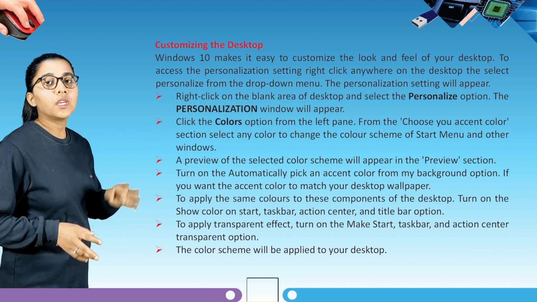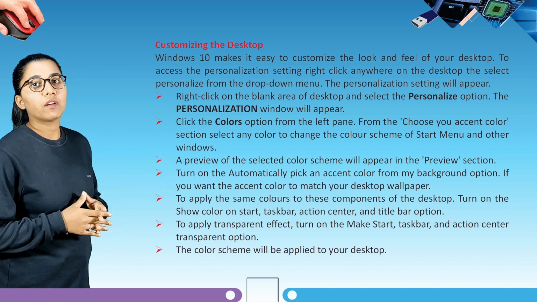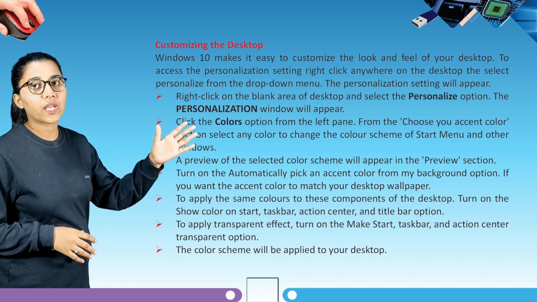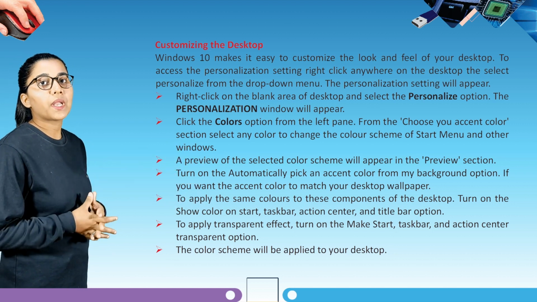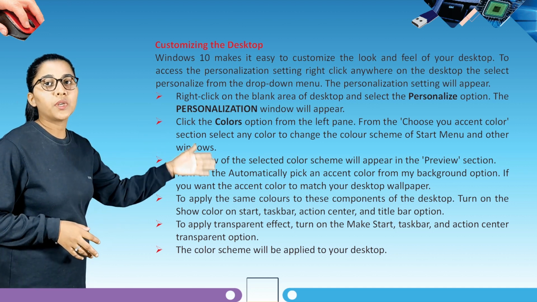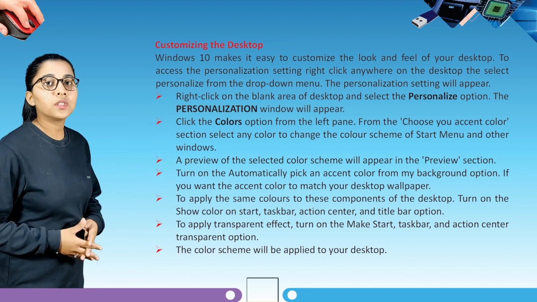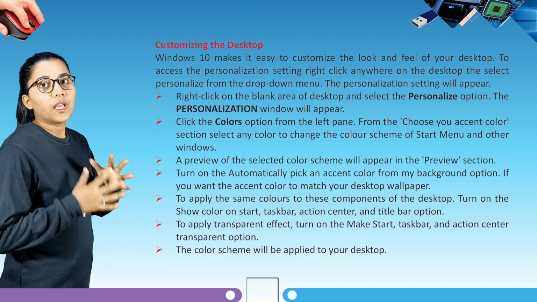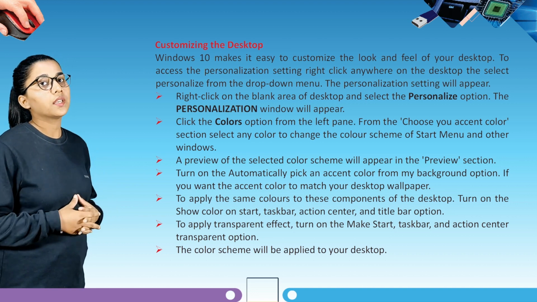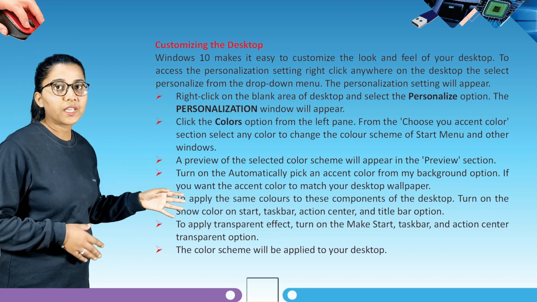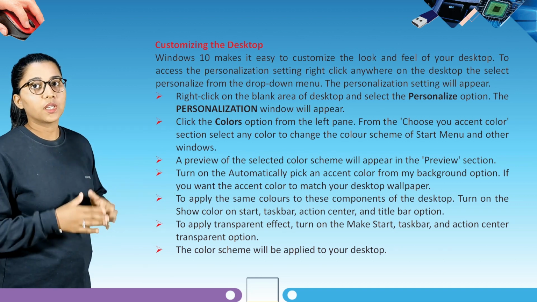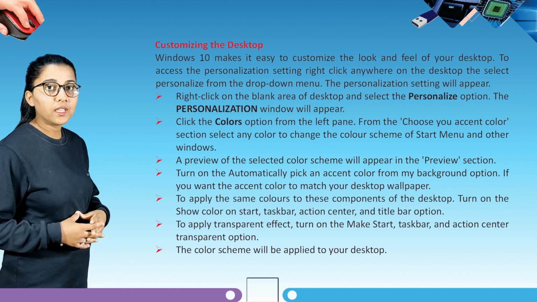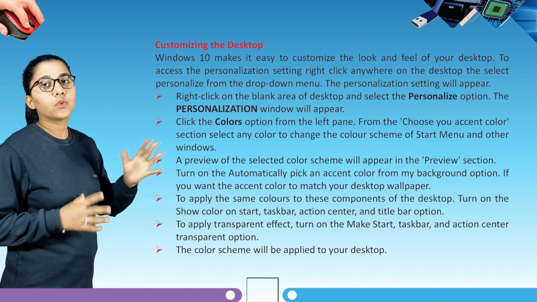Then turn on the automatically pick an accent color from my background option if you want the accent color to match your desktop wallpaper. Now to apply the same colors to these components of the desktop, turn on the show color on start, taskbar, action center and title bar option. Then to apply transparent effect, turn on the make start, taskbar and action center transparent option. Then the color scheme will be applied to your desktop.